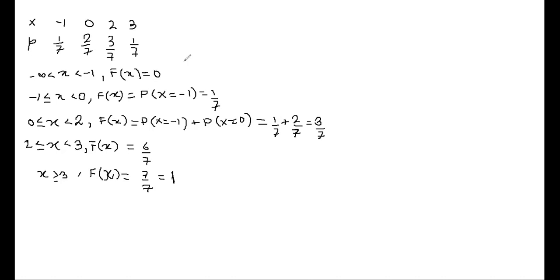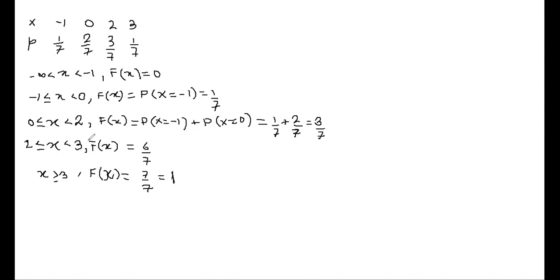So we are ranging from minus infinity up to infinity. The interval selection will be done according to the problem given to you, and according to the selected intervals, we will be finding capital Fx. We are just summing up the probabilities at the particular values of the random variable according to the intervals we have selected.